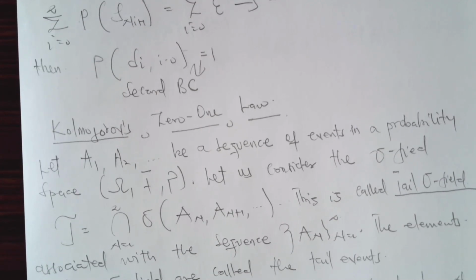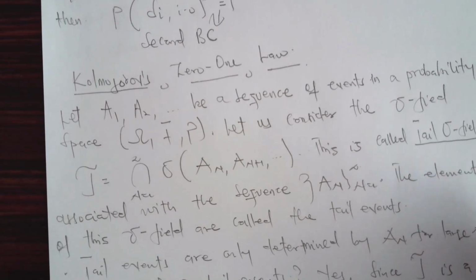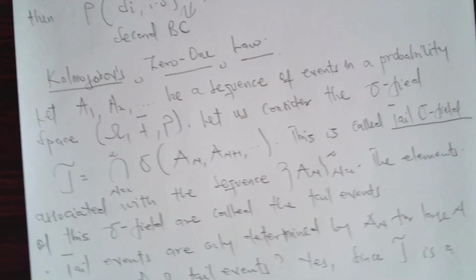Let A1, A2, up to infinity be a sequence of events in the probability space. Let us consider the sigma field, that is J, equal to the intersection of the sigma fields generated by An plus 1 up to infinity. This is called the tail sigma field. So the tail sigma field is the intersection of what? All these associated with the sequence An. The elements of this sigma field, the tail sigma field, are called what? The tail what? Events. We call them the tail events.